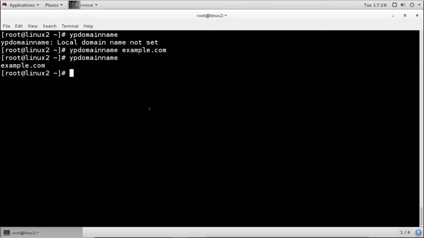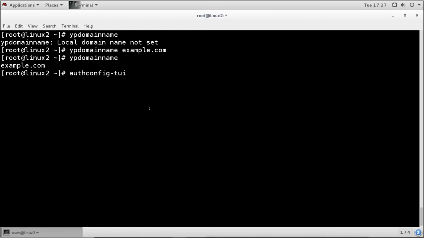Now we have two options to configure this machine as a client. We have a graphical option or we have a TUI option. For configuring graphically, we need authconfig-gtk, and for the TUI method we need authconfig-tui.